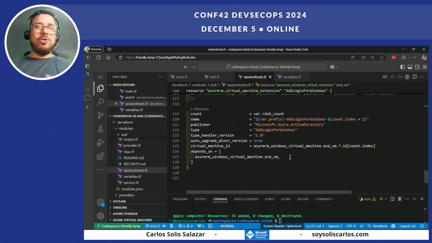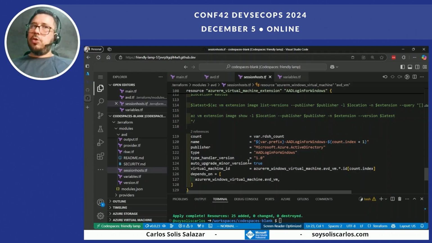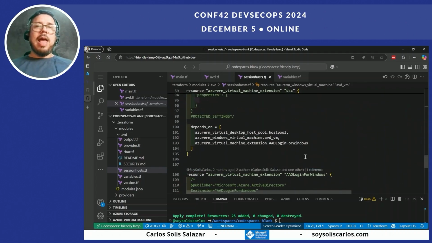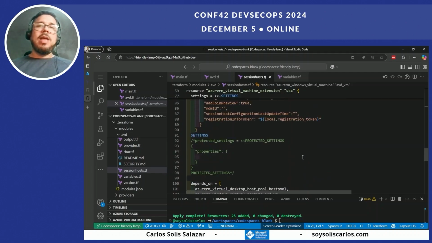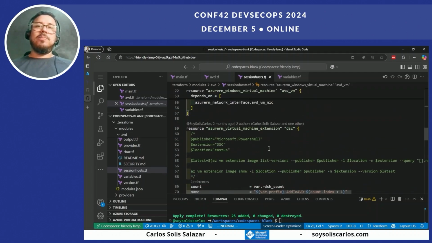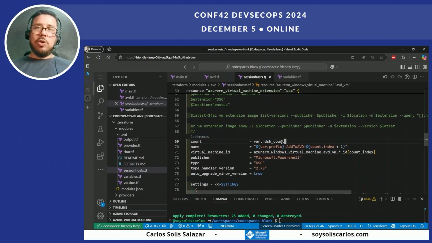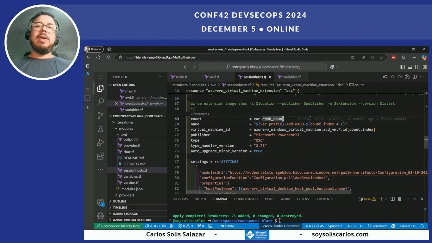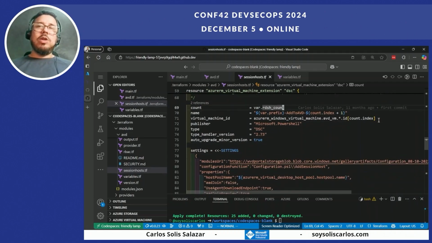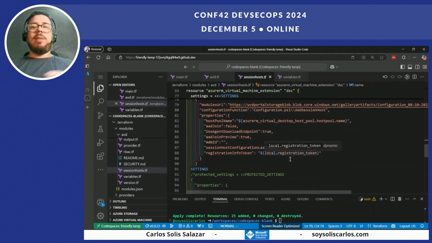So first, I force the compute, those session hosts, to use Entra ID as authentication, as a domain controller, quote unquote. And then I will register those virtual machines in the environment. As you can see, I always have the count. So if I define two computers, it will create this block two times, and they will use the computer because this is the structure of the ID of the computers. And with this script, I add the computer to the environment.